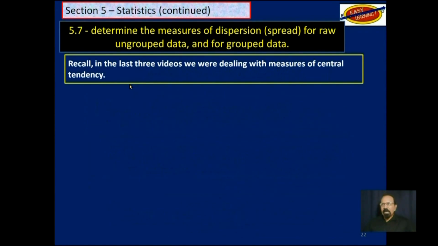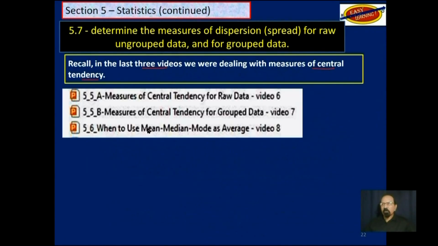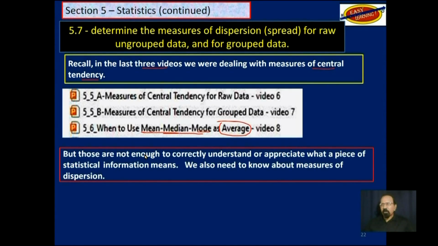Now recall in the last 3 videos, we were dealing with measures of central tendency, where we talked about mean, median, and mode, and when to use them. Now all 3 of these are averages. And then we also discussed that those are not enough to correctly understand or appreciate a piece of statistical information.